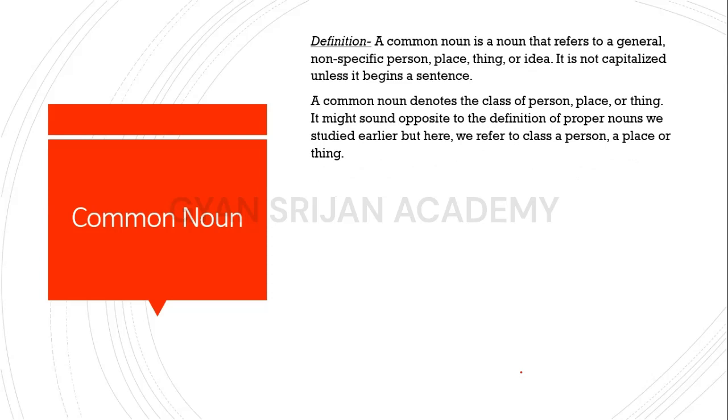A common noun denotes the class of person, place, thing. It might sound opposite to the definition of proper noun we studied earlier, but here we refer to a class of person, place, or thing. Again we take the example, a boy writes a paragraph. Here the class boy is used to refer to a particular boy.